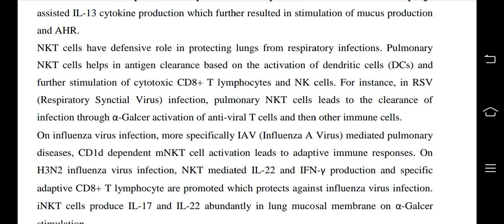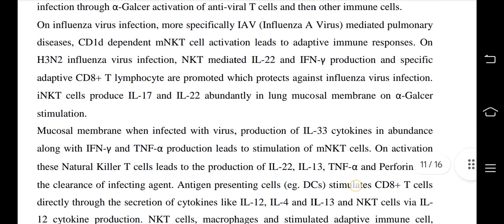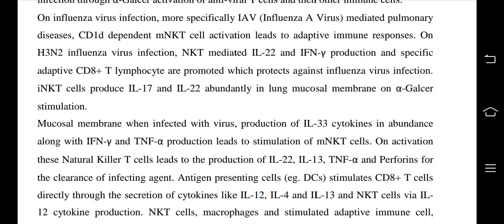On H3N2 influenza virus infection, NKT mediated IL-22 and IFN gamma production and specific adaptive CD8 plus T lymphocytes are promoted, which protects against influenza virus infection. So iNKT cells produce IL-17 and IL-22 abundantly in lung mucosal membrane on alpha-GalCer stimulation.